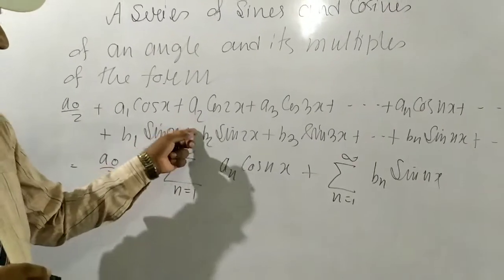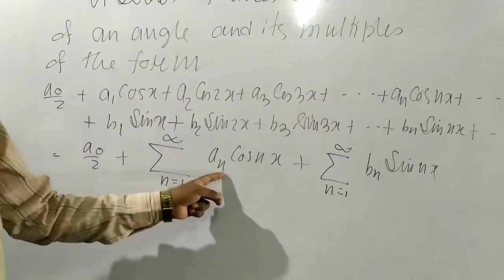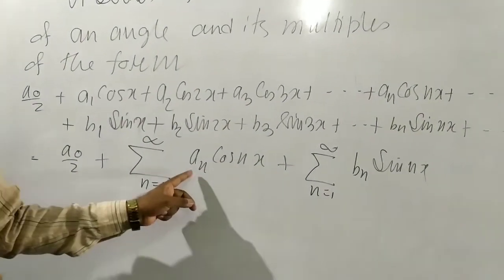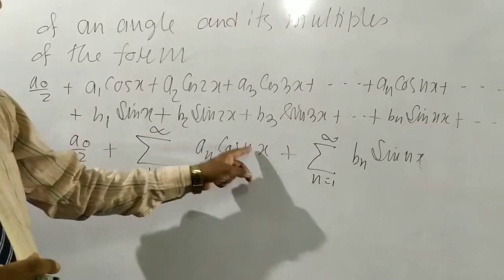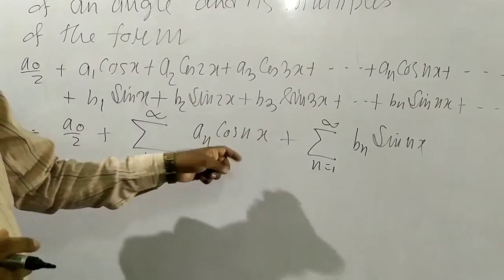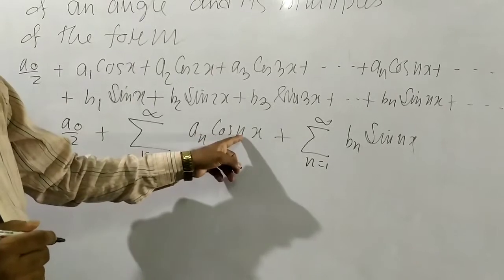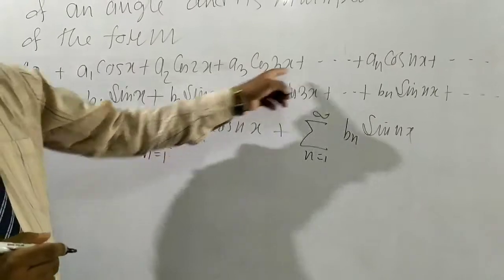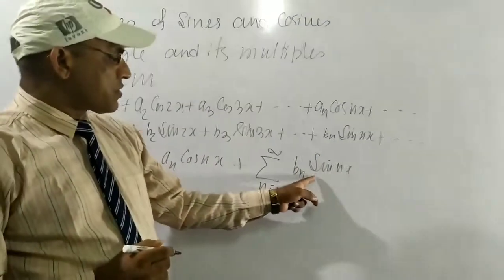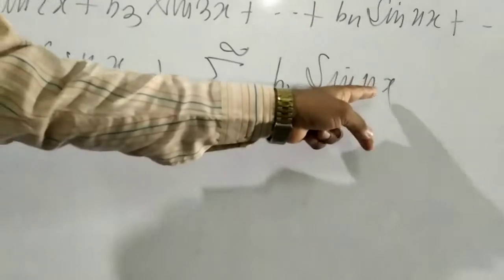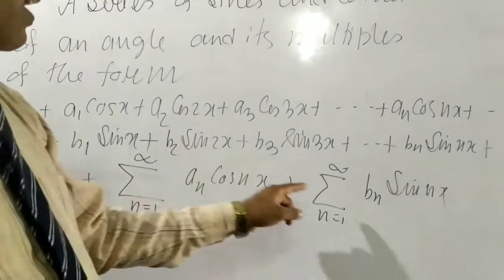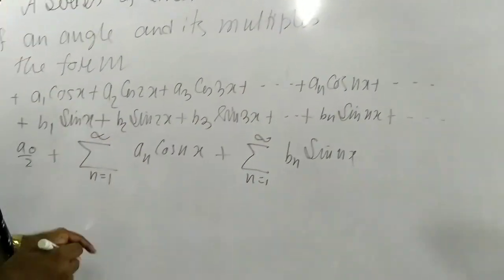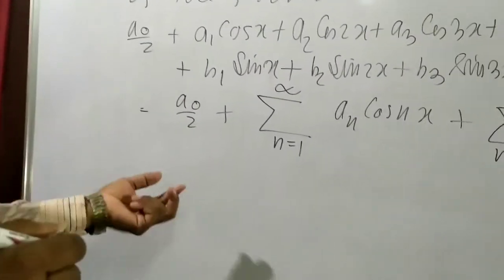So no need to write the whole series, we can write it in short form: the sum of an cos nx, n equal to 1 onward. If you put n equal to 1, then a1 cos 1x we get this; n equal to 2, then a2 cos 2x; n equal to 3, a3 cos 3x, we get the whole series. And similarly here also, n equal to 1, b1 sin 1x we get this; n equal to 2, b2 sin 2x; we get this whole series, and this series is called a Fourier series.